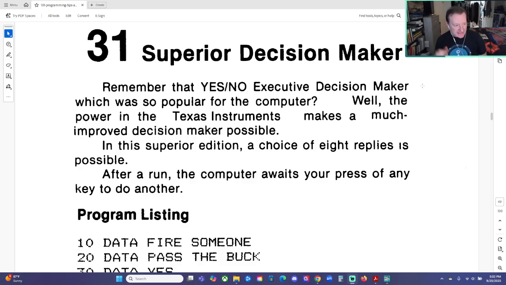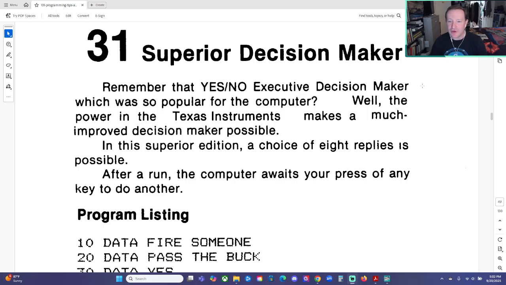Move over into Classic 99, a very nice emulator for the TI-99 4A on a modern PC, and type the program in, or run it, and see what we can learn from it, see what we can make it do. Without further ado, program number 31, Superior Decision Maker.